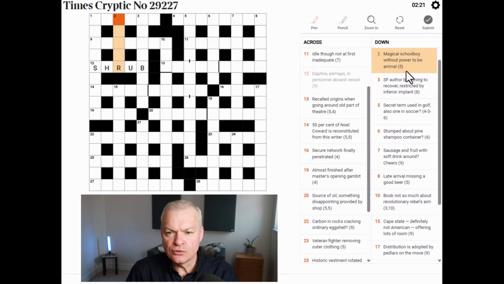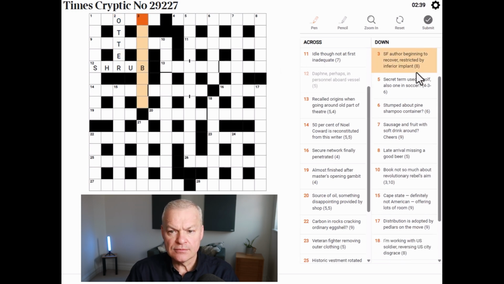Magical schoolboy without power to be animal. This is otter. The magical schoolboy is Potter, as in Harry Potter. Without power, without P, the abbreviation for power. That gives otter, which is an animal.